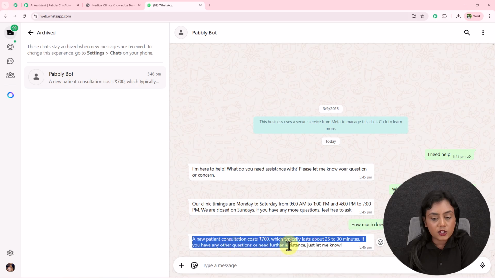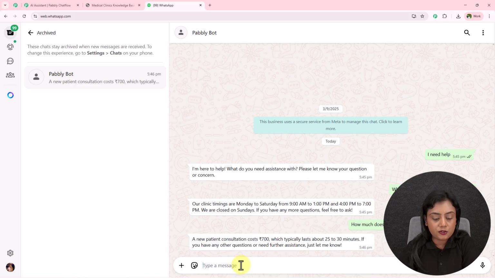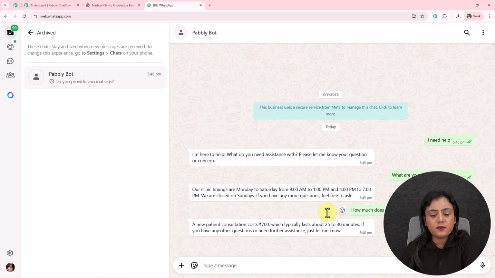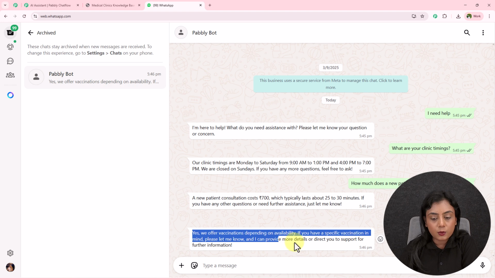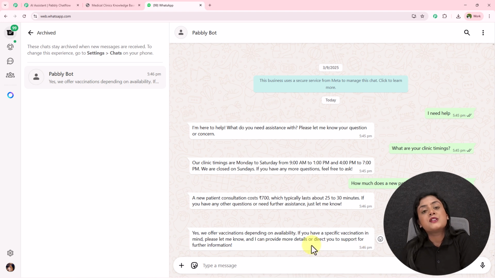If you have another question... okay, so I have a last question right here, that is, do you provide vaccinations? Okay, I've sent this question and I've received the reply, yes, we offer vaccination depending on availability. If you have specific vaccination in mind, please let me know. I can provide more details or direct you to support for further information. Okay, so as this AI assistant is replying to me, we have created this without need of any coding and programming skills using Pabbly Chatflow.